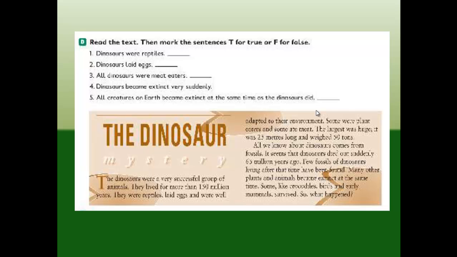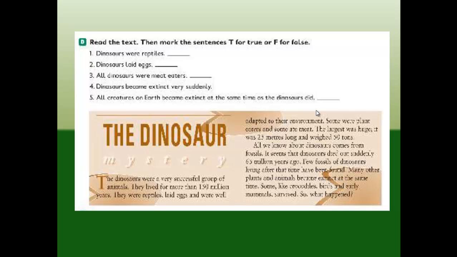No, that's false. So not all of them were meat eaters, because some of them are or were plant eaters.